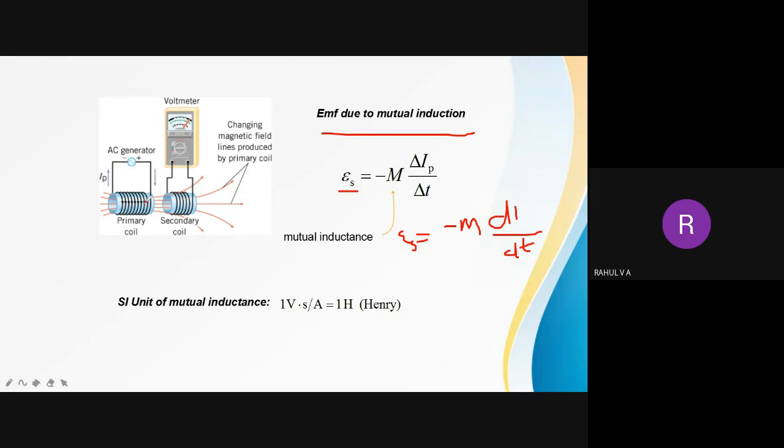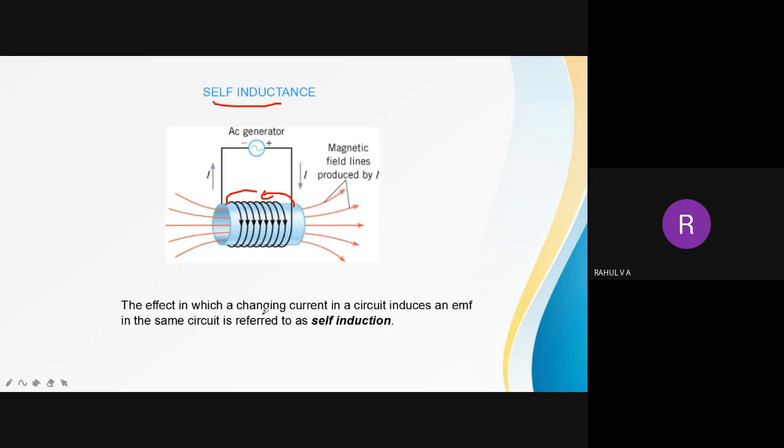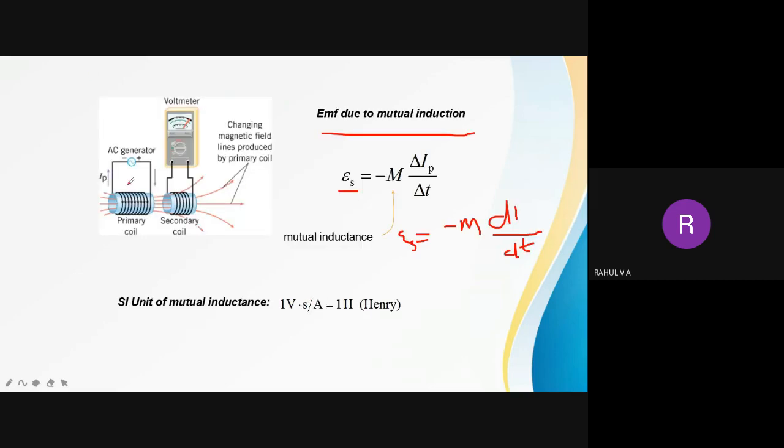It will have some effect on the primary coil itself. The effect in which a changing current in a circuit induces EMF in the same circuit. Because of this changing flux near the primary coil, EMF will be induced in the same coil. That is self-induction.